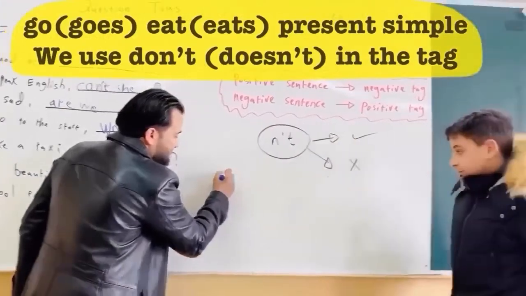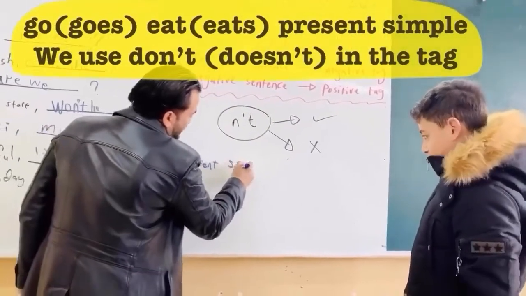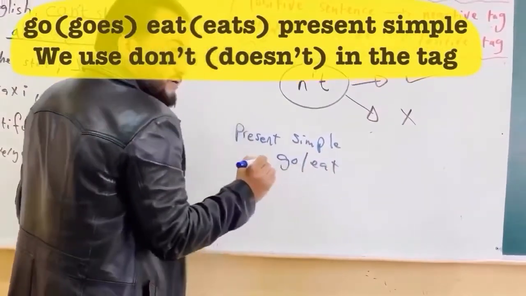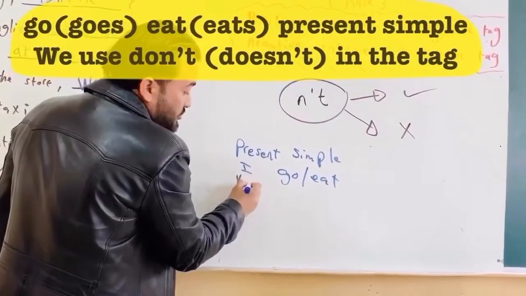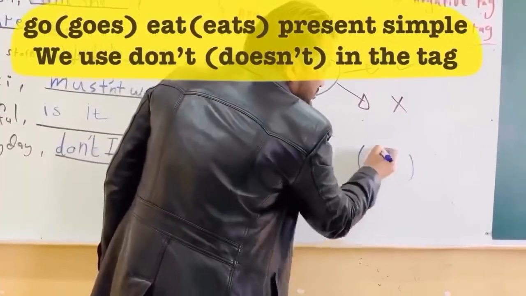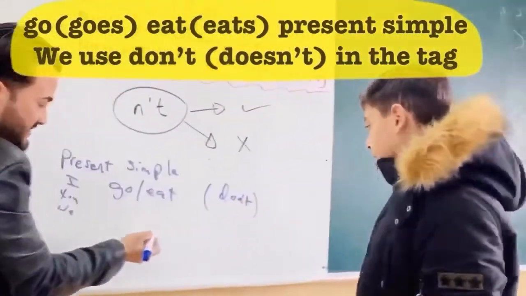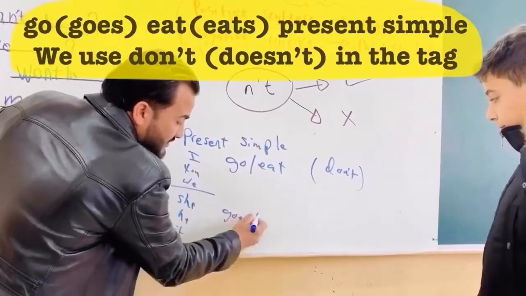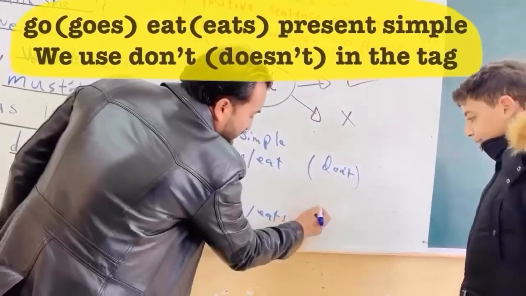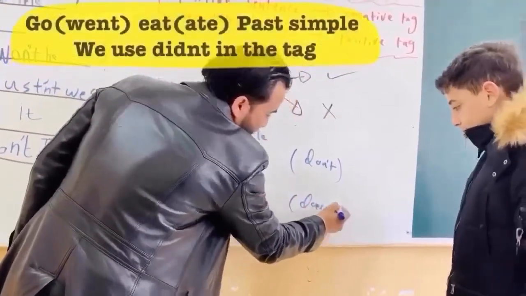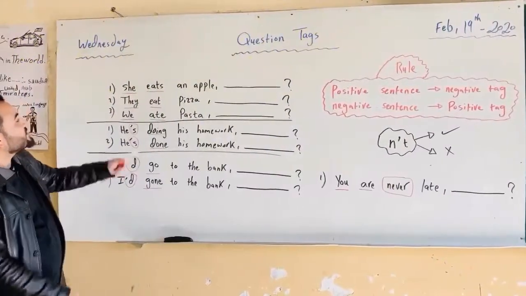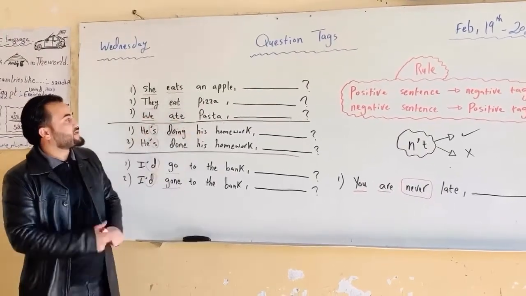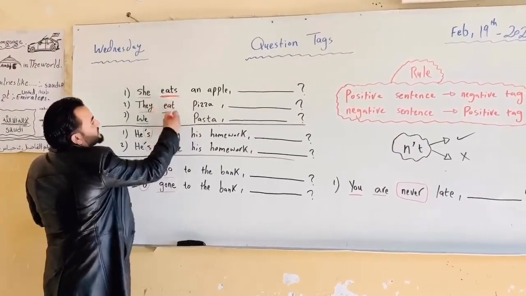So here, Yamin, the present simple. A verb like go, like eat. With I, with you, maybe we, we have to use don't. With the singular, he, she, it, that's it, goes and eats. So here we have to use doesn't. Okay? Here, she eats an apple and they eat pizza. So we have here present simple.